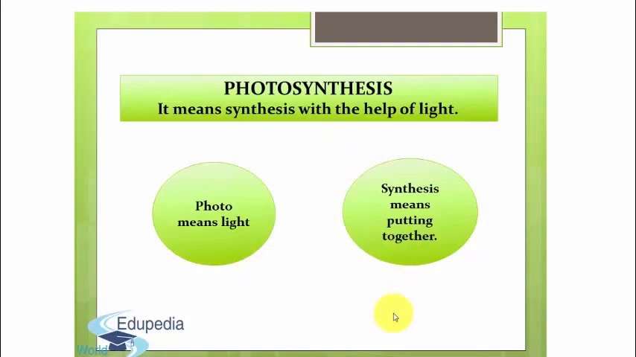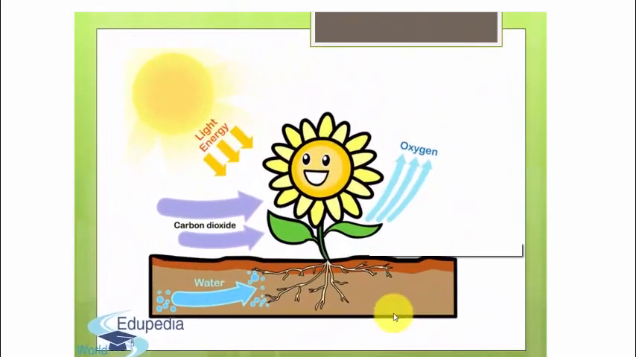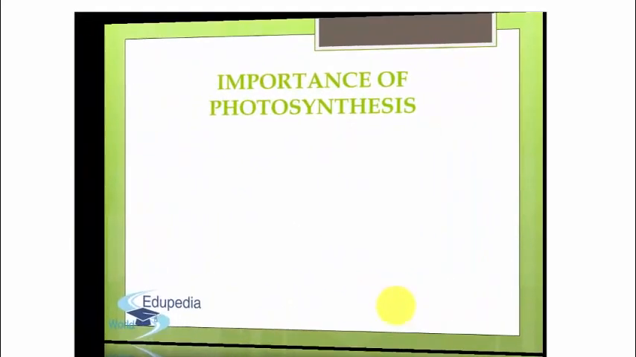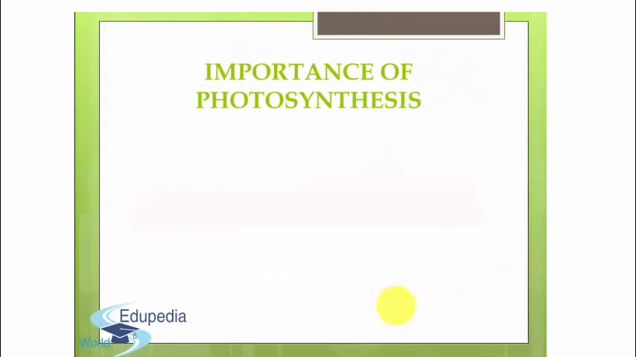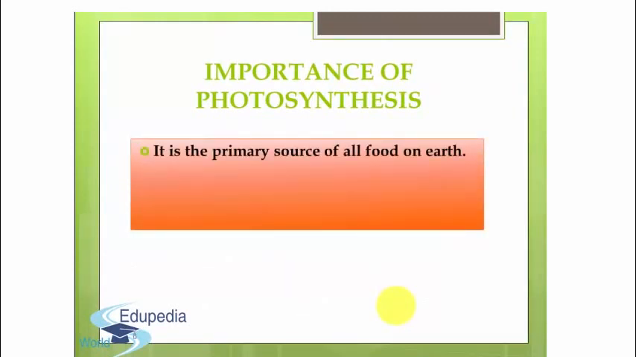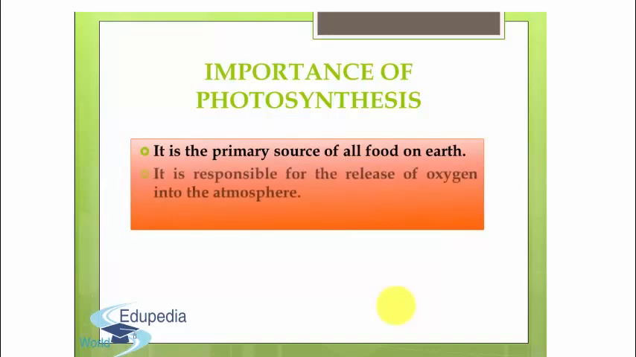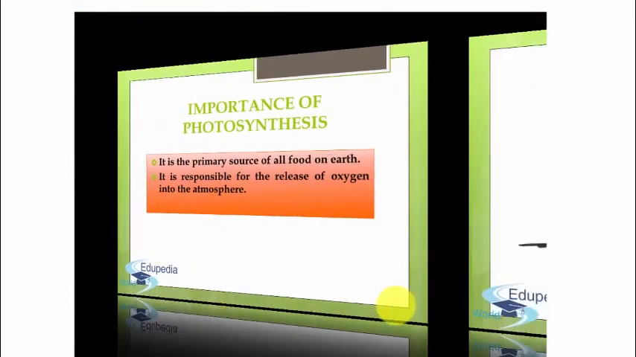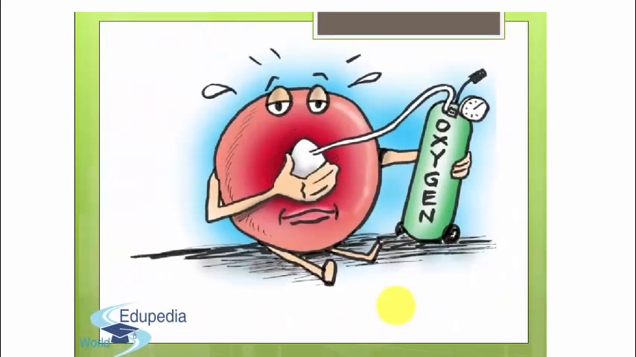Ultimately, all living forms on earth depend on sunlight for energy. The use of energy from sunlight by plants doing photosynthesis is the basis of life on earth. Photosynthesis is important due to two reasons. It is the primary source of all food on earth. It is responsible for the release of oxygen into the atmosphere. Think what would happen if there is no oxygen to breathe.